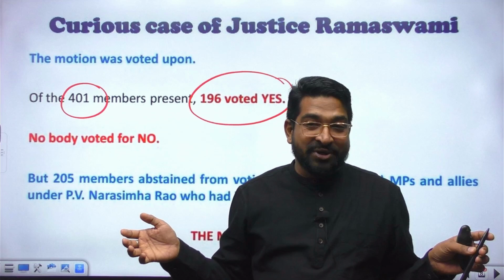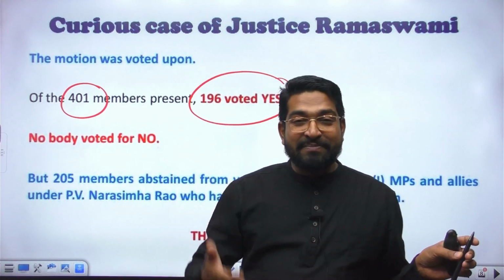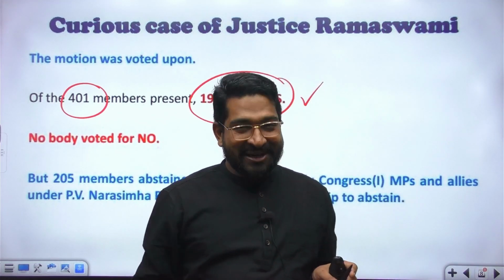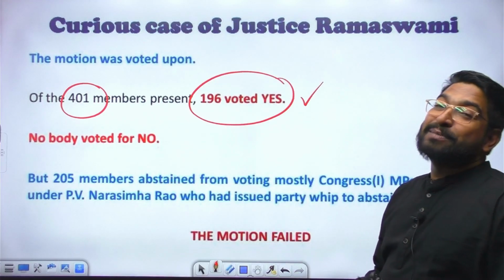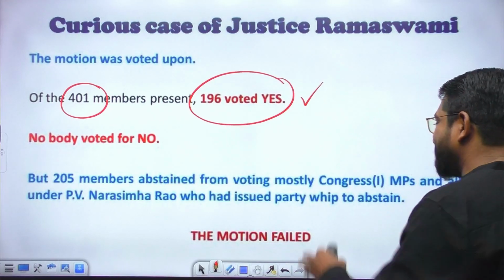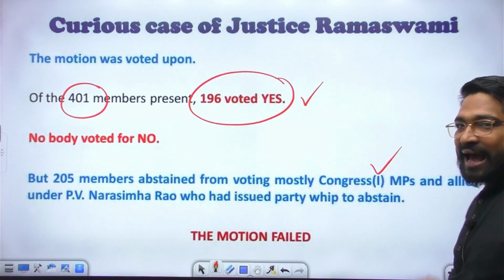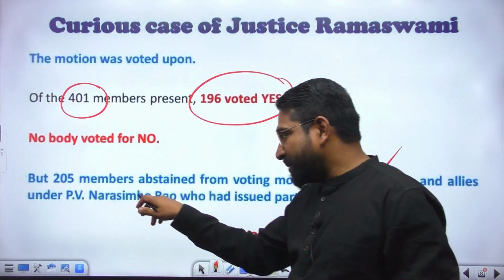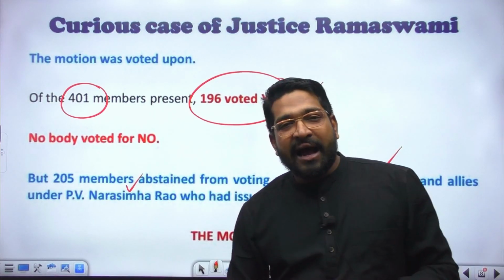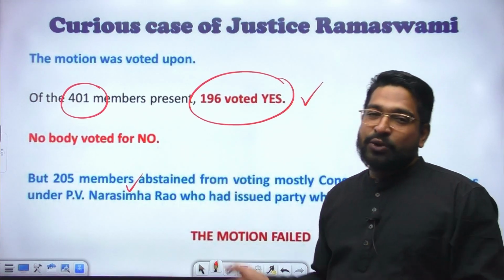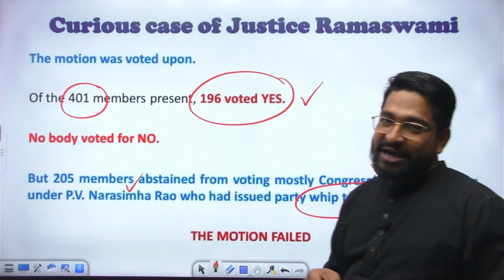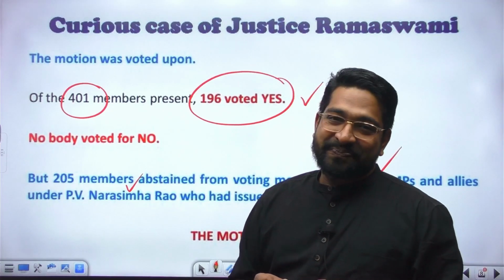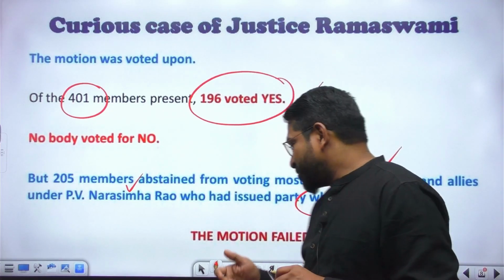What we need is a two-thirds majority of members present and voting. So there were 205 MPs who did not vote. They abstained. Most of these MPs were from Congress I and allies of Congress I. At that time, the Prime Minister was P.V. Narasimha Rao, and the government, or I would say the ruling dispensation, had issued a whip to MPs to abstain from voting. What would happen? The motion failed.